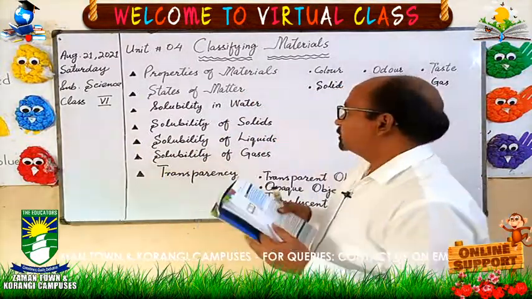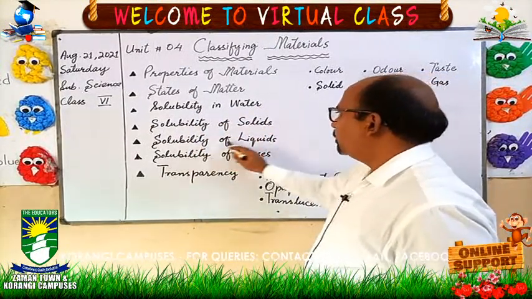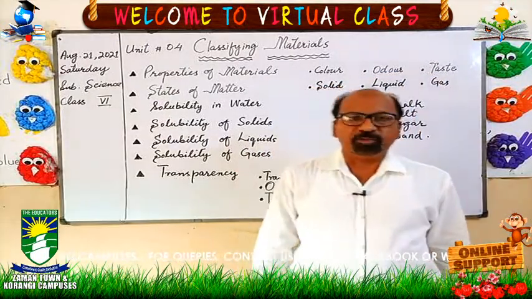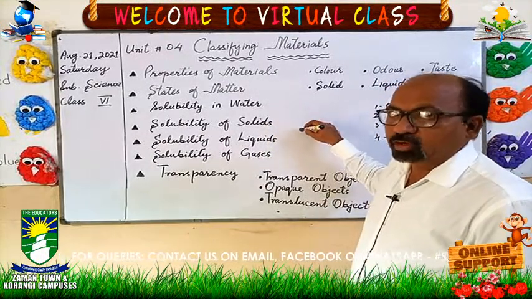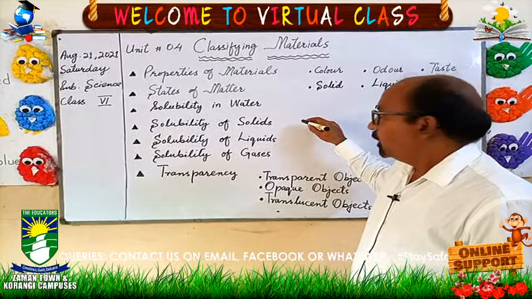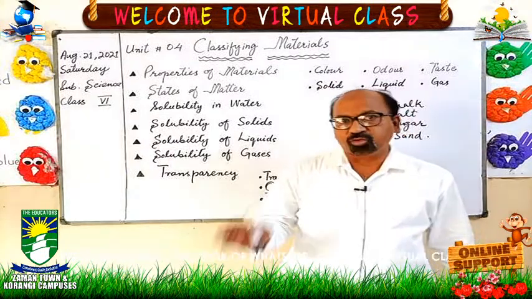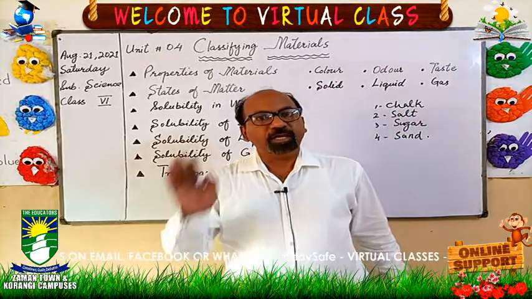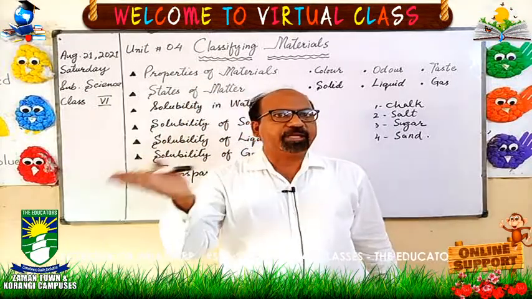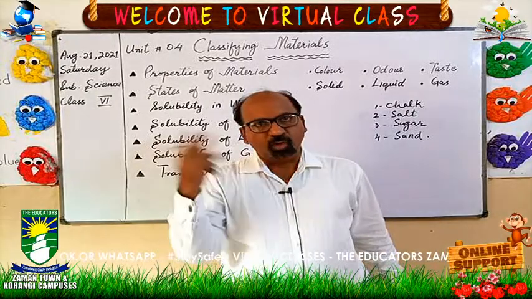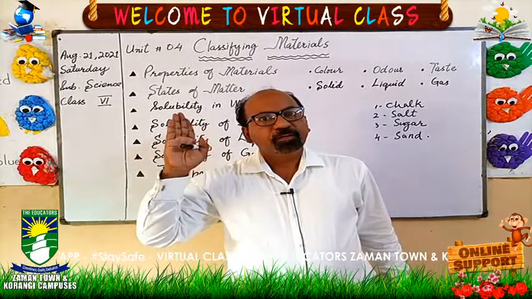Solubility of liquids. Solubility of solids we have done. Like solids, some solids are completely dissolved in liquids, and the same with liquids. Some liquids are easily dissolved in other liquids. For instance, we can think that all liquids can dissolve in other liquids because both are liquid, but all liquids cannot dissolve in other liquids.